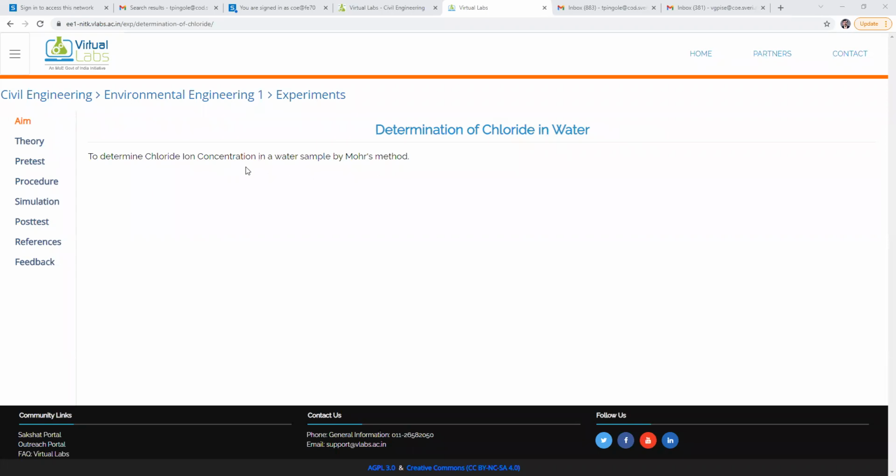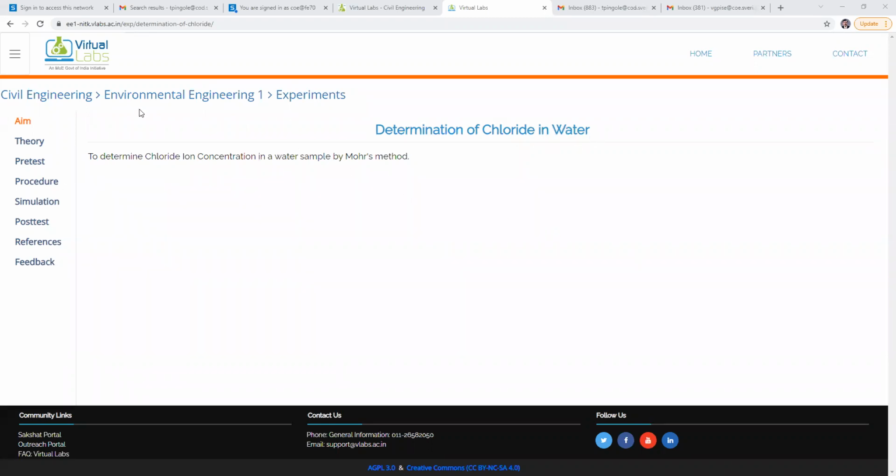The screen is visible for you? Yes, okay, ठीक आहे. तर इथे तुम्हाला, as you can see on the desktop screen, there is a website, that is Virtual Lab. Here, from civil engineering, environmental engineering, we can choose the experiment that is determination of chloride in water.